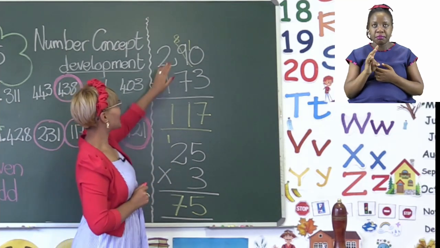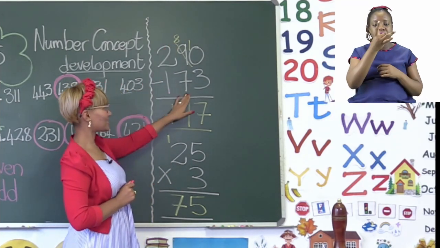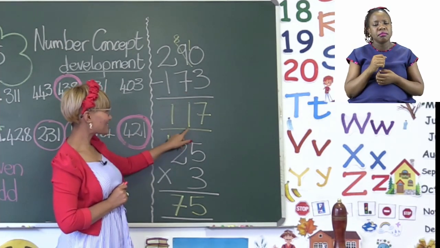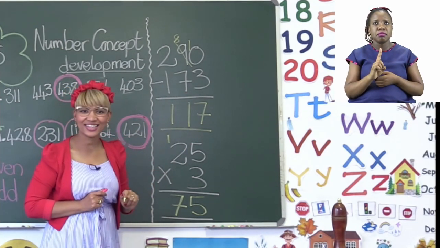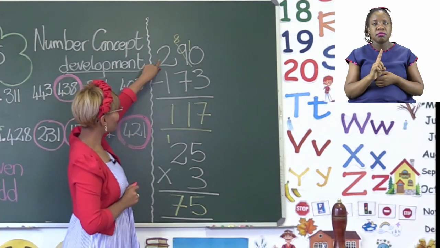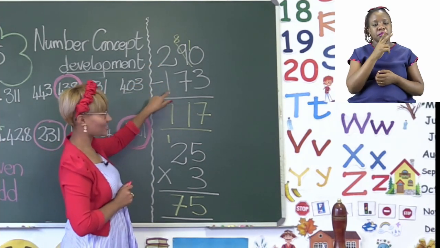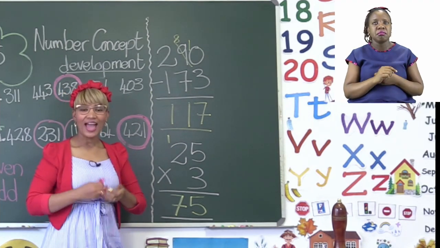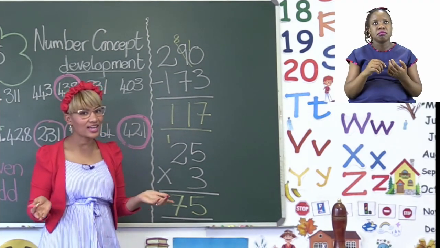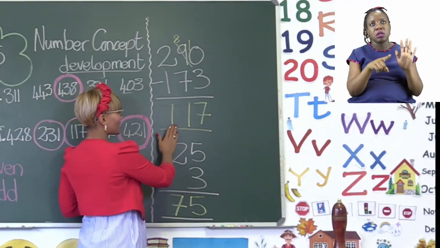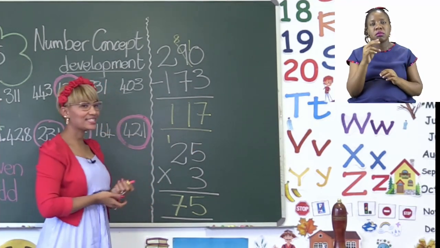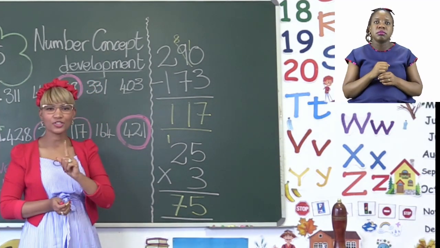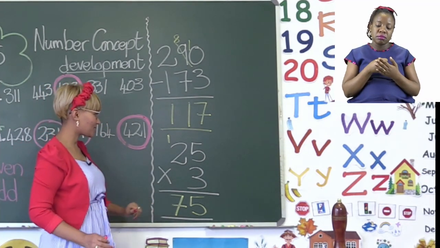All right. Then we say 8 minus 7. How much is 8 minus 7? That's right, everyone. It's 1. And then we say 2 minus 1. This one is easy. That is equal to 1. And there we have our answer. Our answer for this sum is 117.